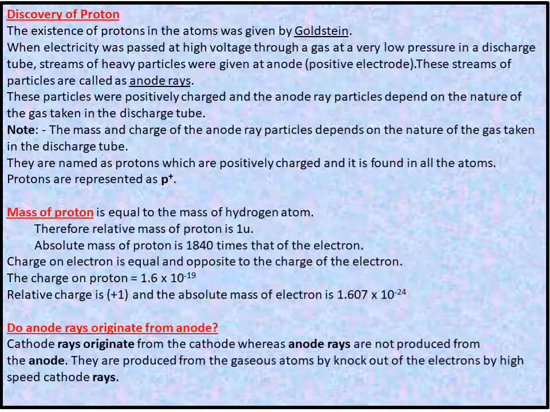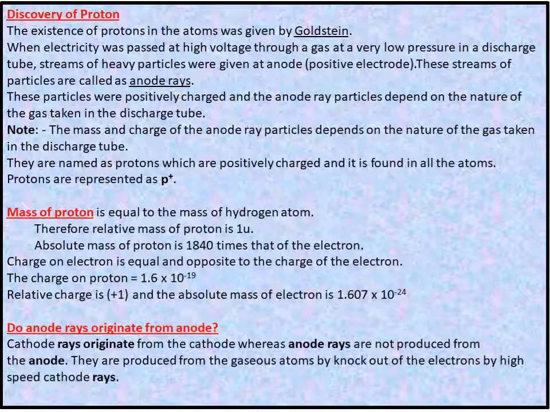When electricity was passed at high voltage through a gas at very low pressure in a discharge tube, streams of heavy particles were given off at the anode, meaning the positive electrode. These streams of particles are called anode rays. These particles were positively charged, and the anode ray particles depend on the nature of the gas taken in the discharge tube.